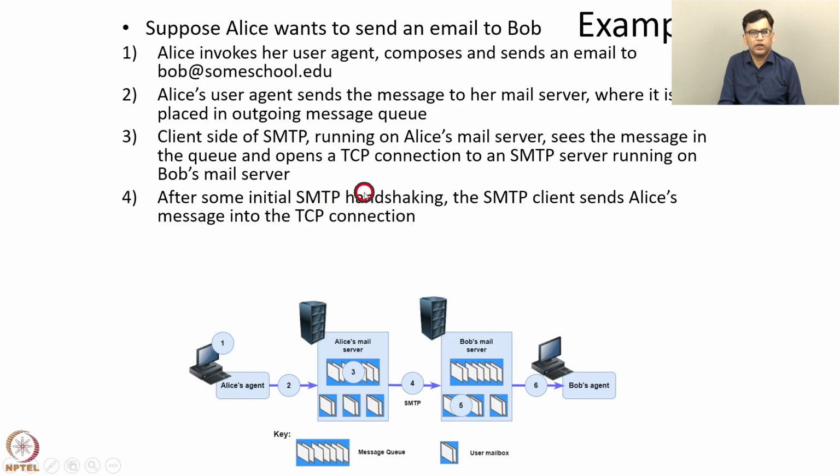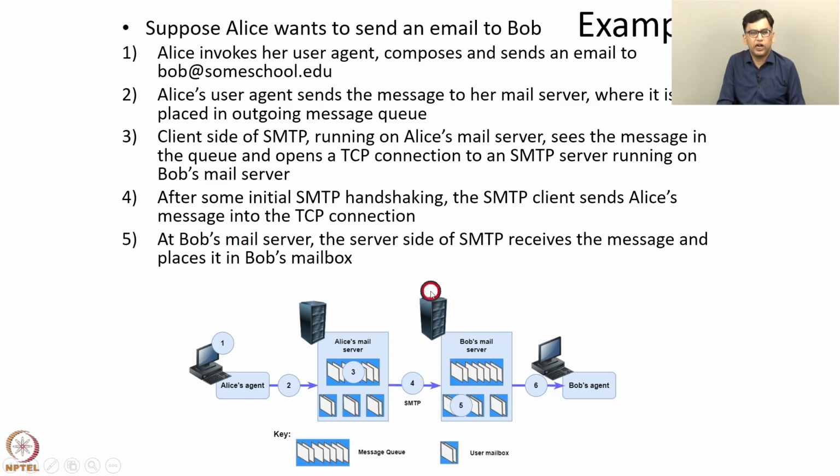After some initial SMTP handshaking between the SMTP client process at Alice's mail server and the SMTP server process at Bob's mail server, the SMTP client sends Alice's message into the TCP connection. This transfer is shown in step 4.